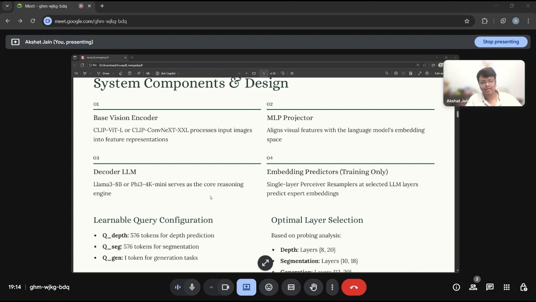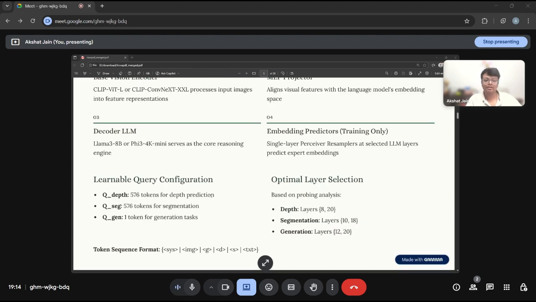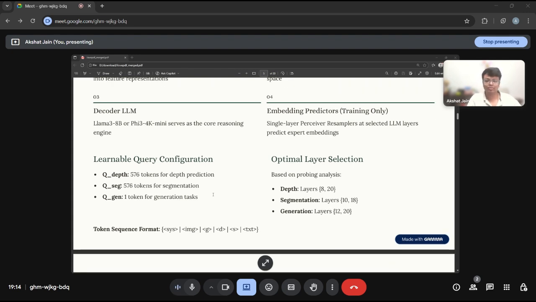For the optimal layer selection, based on probing analysis, depth uses layers 8 to 20, segmentation layers 10 to 18, and generation layers 12 to 20. Token sequence formats are given below.